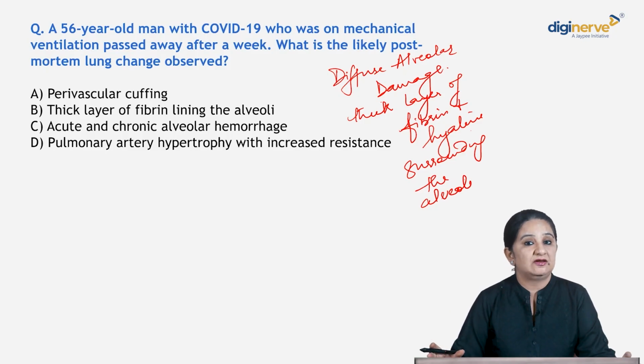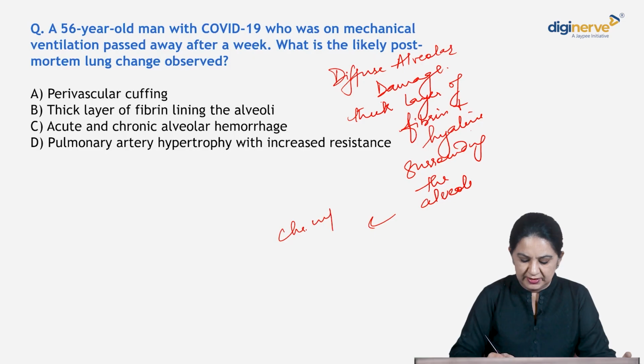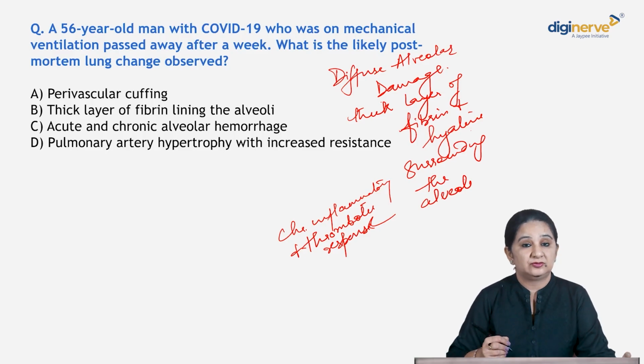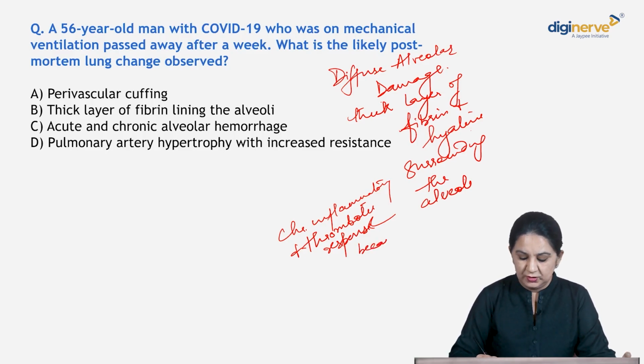And this diffuse alveolar damage is due to a chronic inflammatory and thrombotic response because of COVID-19 induced ARDS, acute respiratory distress syndrome, right?